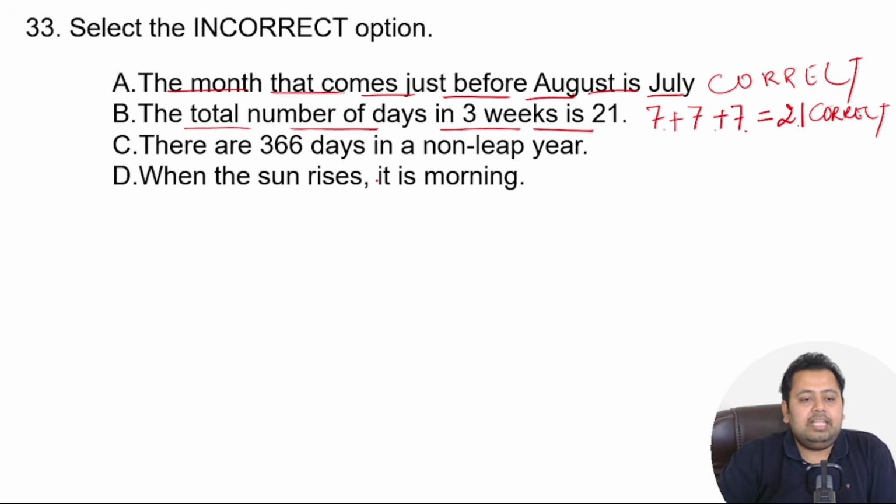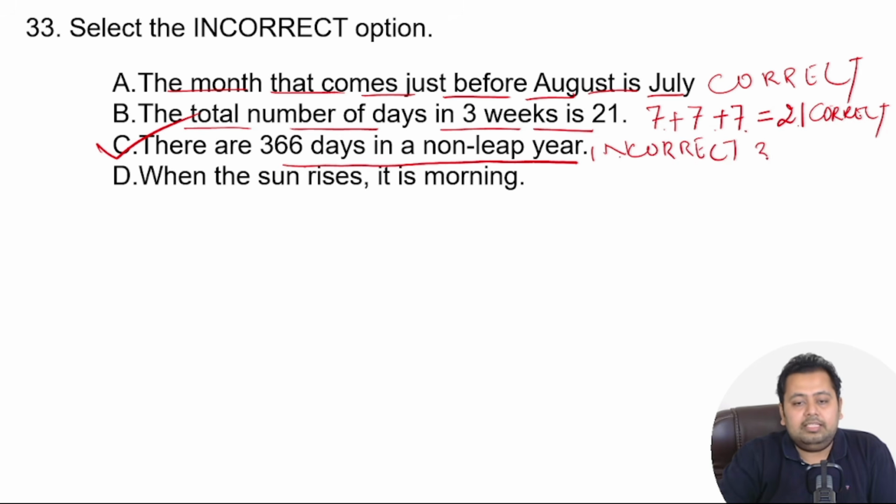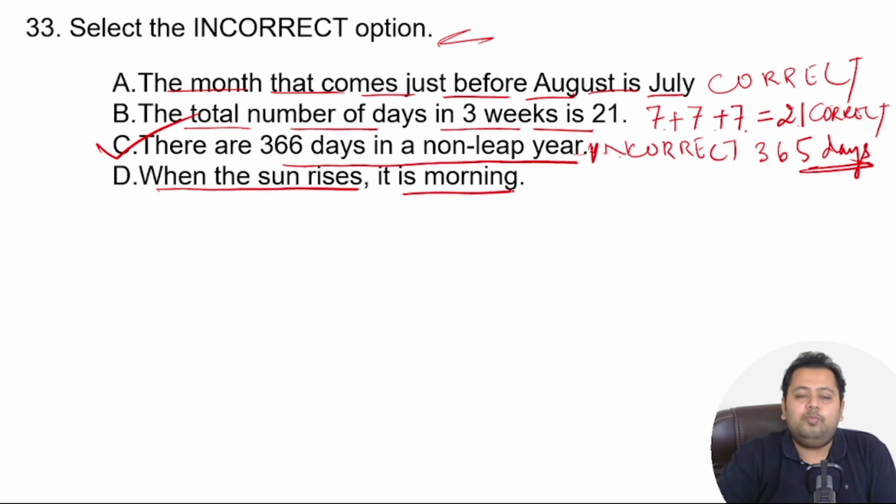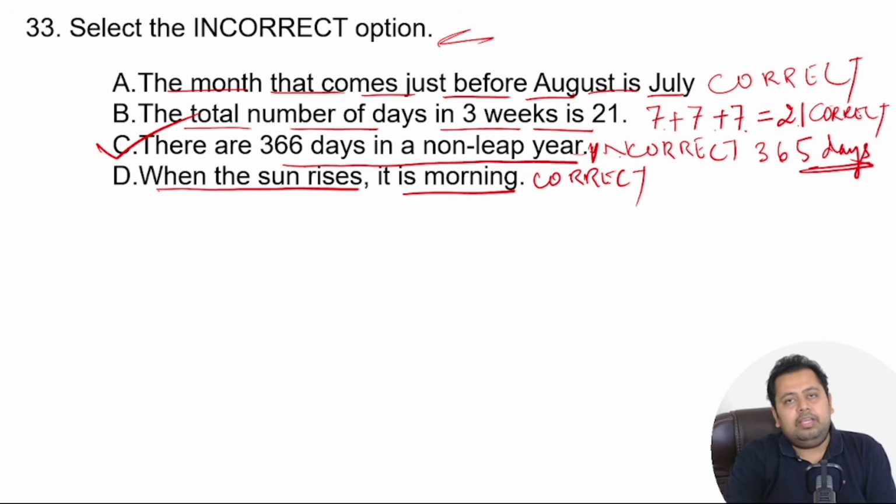Now, the third option is there are 366 days in a non-leap year. Is it correct? No, it is wrong, and this will be your correct answer. In a non-leap year, there are 365 days, and in a leap year, there are 366 days. So this is what you need to find. Let's go to option D. When the sun rises, it is morning. Obviously, that is correct. So your correct answer is option number C. If you have got it right, give yourself a clap, give yourself a star, and we go to the next